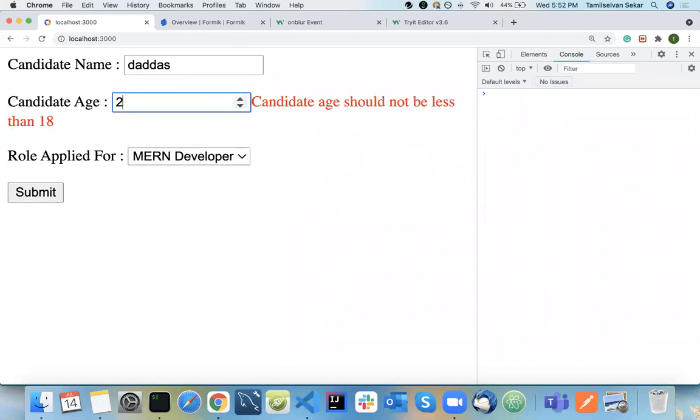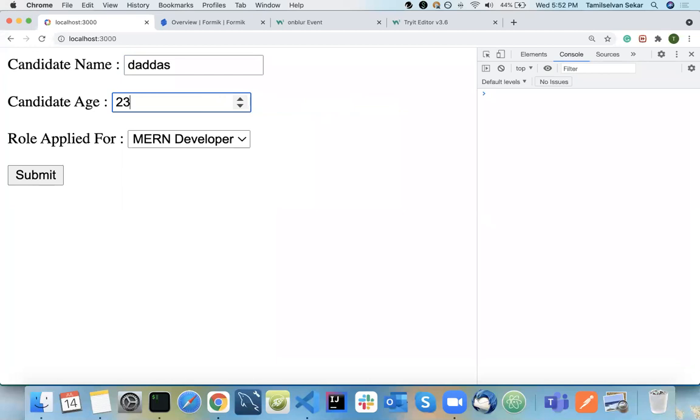If I do this, it will throw me an error. If I do this, the error vanishes. If I remove this, it will throw me an error; if I do this, it removes the error. Same way, if I remove this, it will throw me an error; if I type in here, it will not. Other things are not disturbed. Clear? So clear on the handleBlur part and the touched attribute, the touched value.